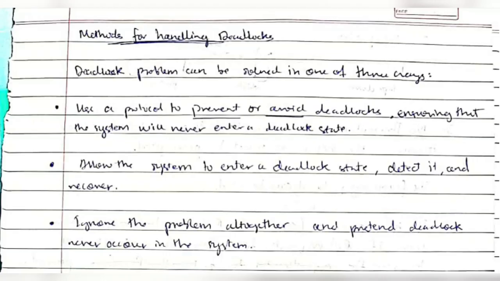Now, as we know what deadlock is and how it occurs, let's discuss some methods for handling deadlocks. There are three protocols, meaning three ways in which the problem can be solved. First one is to use a protocol or an algorithm or a way in which the deadlock can be avoided. We'll be discussing some ways in the upcoming topics. The second one is to allow the system to enter a deadlock and then detect it and recover it. And the third one is to make the situation such that no deadlock can happen, meaning it will be safe from deadlock. That is the third method.